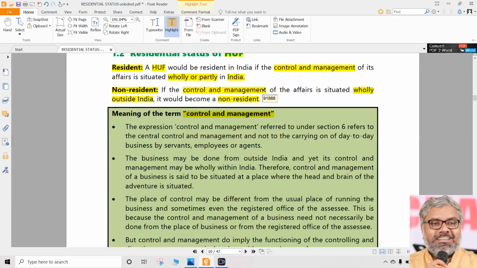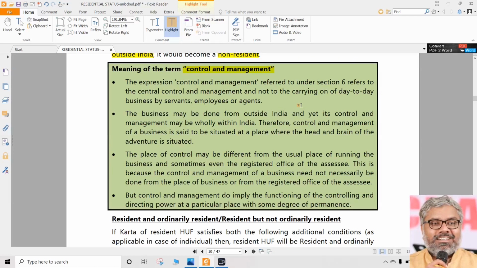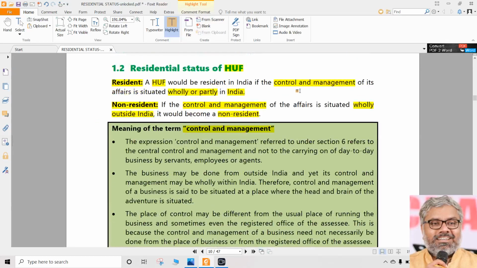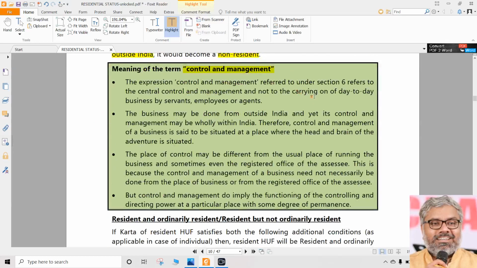If a HUF has any control and management of its affairs situated wholly outside India, wholly, then such HUF becomes a non-resident. And the law said, that's all, nothing more. Law was very broad in these definitions. But we cannot live like that, because control and management is a very broad word.